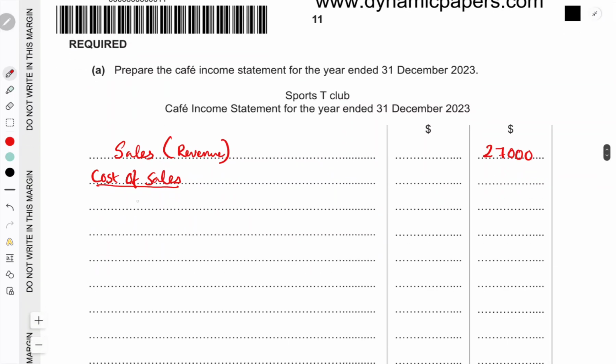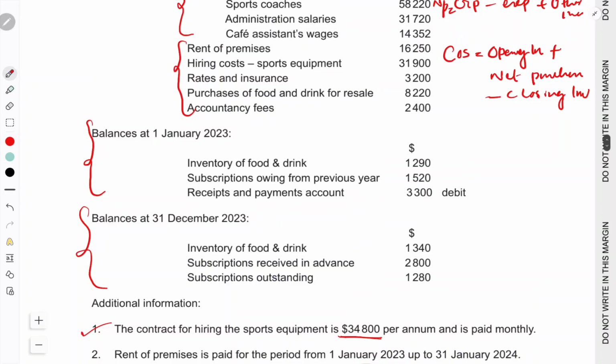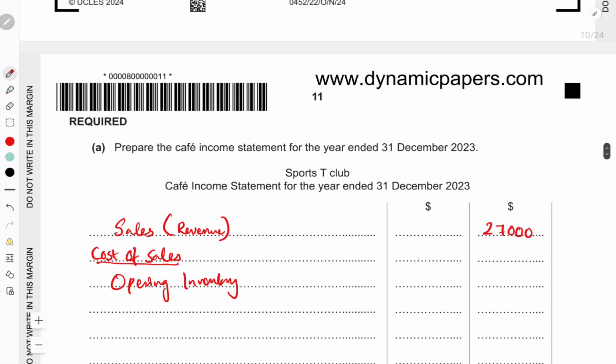Now write the equation. Opening inventory. We'll take the opening inventory, we'll check here. This is the opening balances. See, inventory of food and drink. This is the cafe's inventory. So 1290 is the opening inventory, so we'll write here 1290 in the first column.